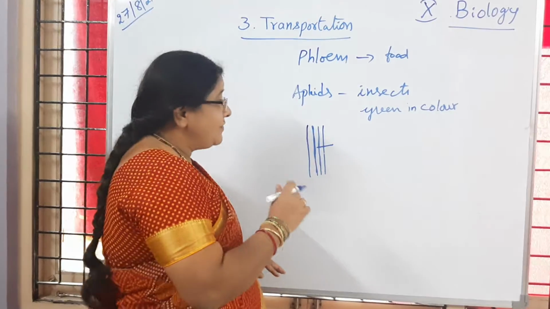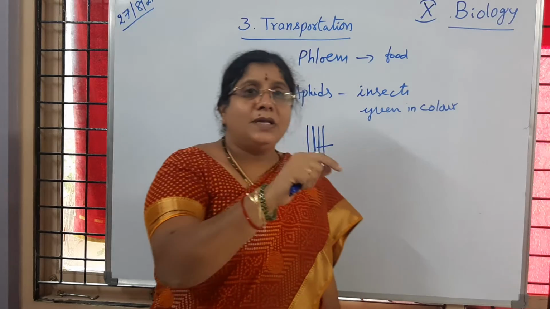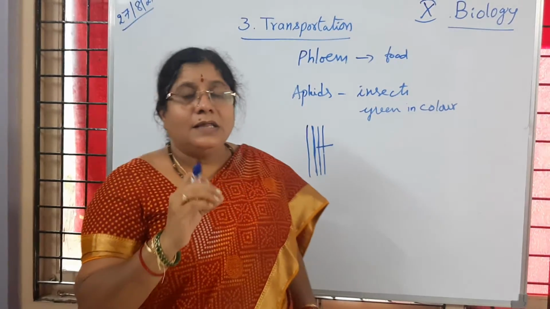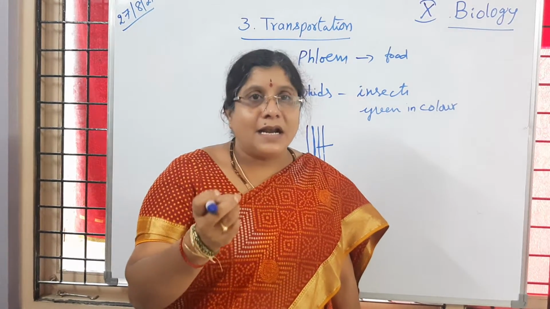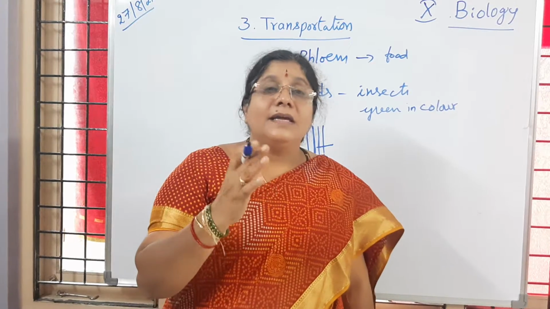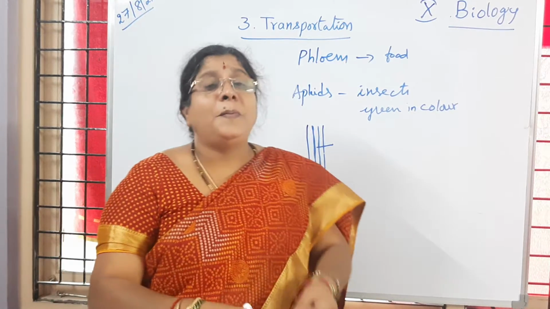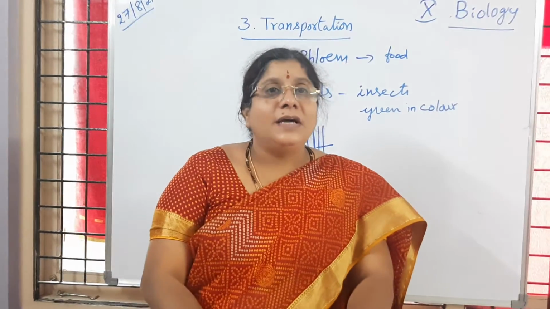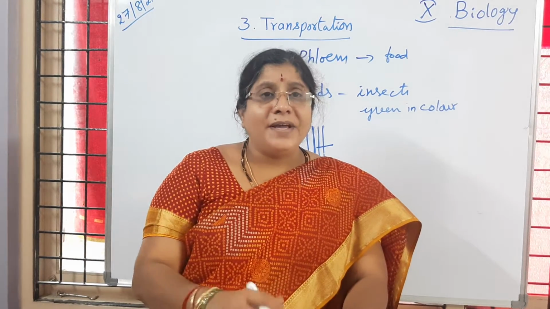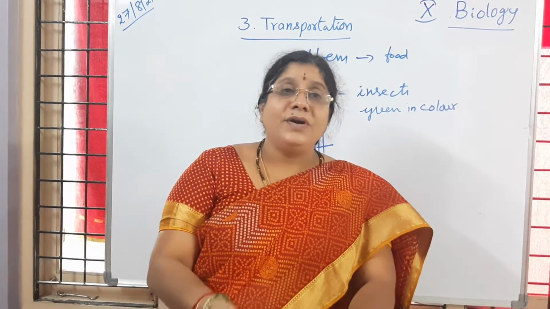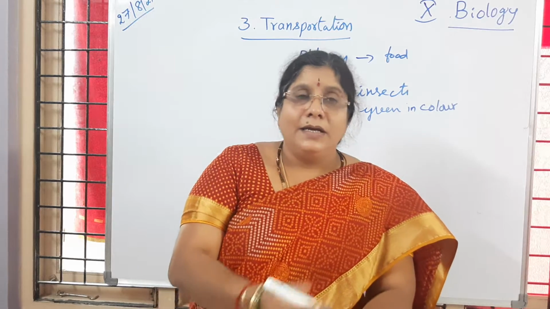When the aphid is in action, when it is piercing into the phloem tissue, that aphid was killed, and when it was tested and analyzed, they came to know that the proboscis and the mouth parts of those insects had amino acids and sugars. So amino acids and sugars, what are they? They are the food prepared in the leaves that is transported through the phloem tissue.